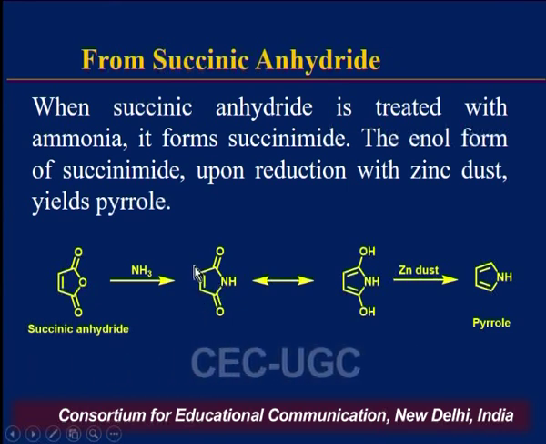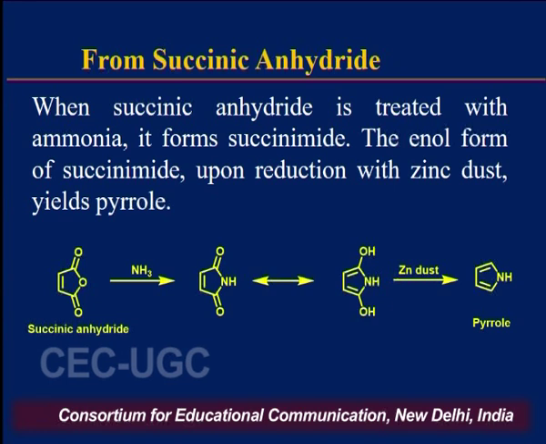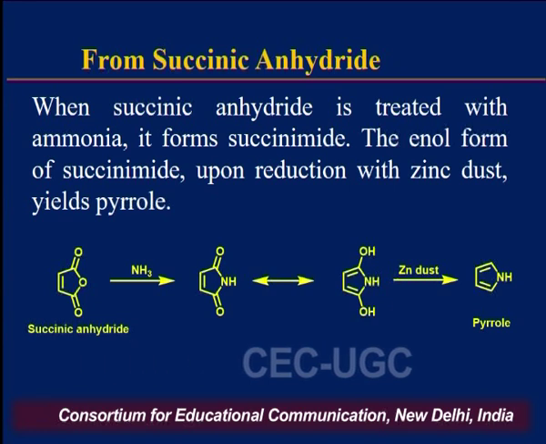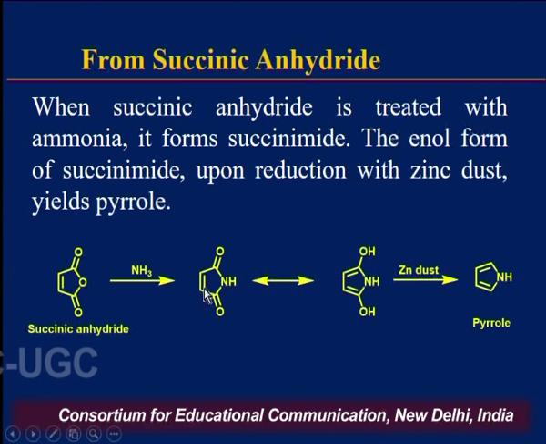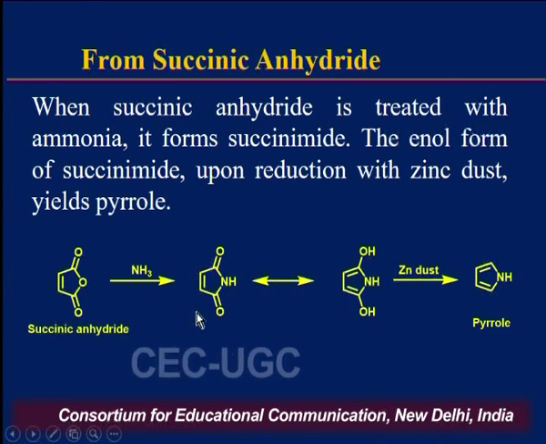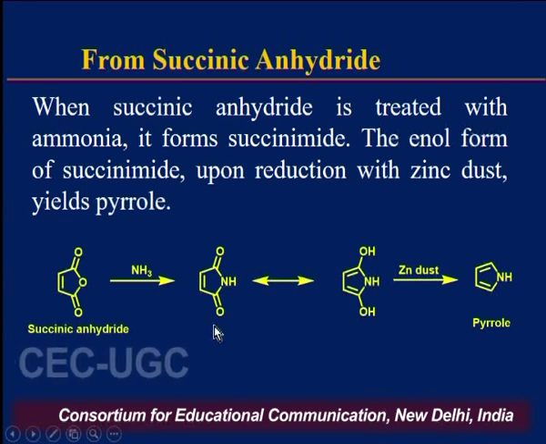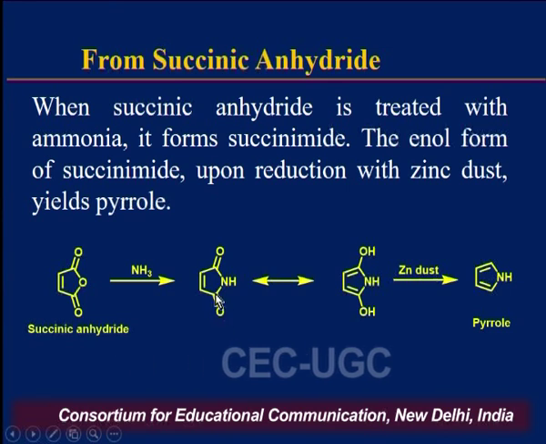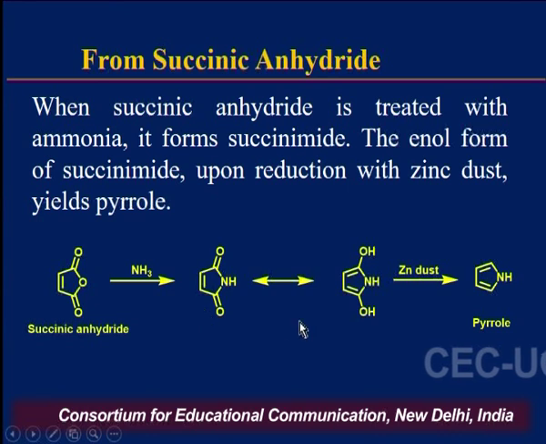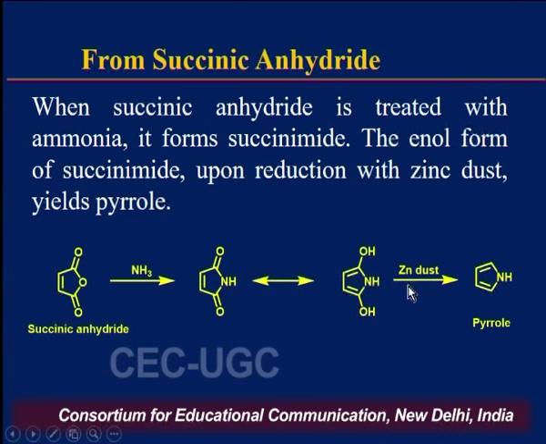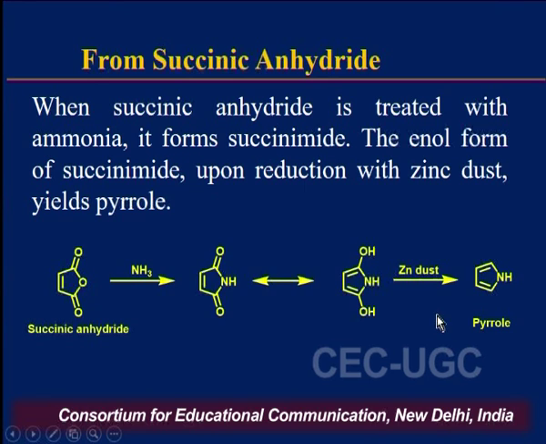The next synthesis of pyrrole is from succinic anhydride. When succinic anhydride is treated with ammonia, it forms succinimide. The enol form of succinimide upon reduction with zinc dust yields pyrrole. You will see in this reaction that when succinic anhydride is treated with ammonia, it will produce succinimide. This molecule is succinimide, and it will tautomerize into the enol form, and further on reduction with zinc dust we will get pyrrole as the final product.